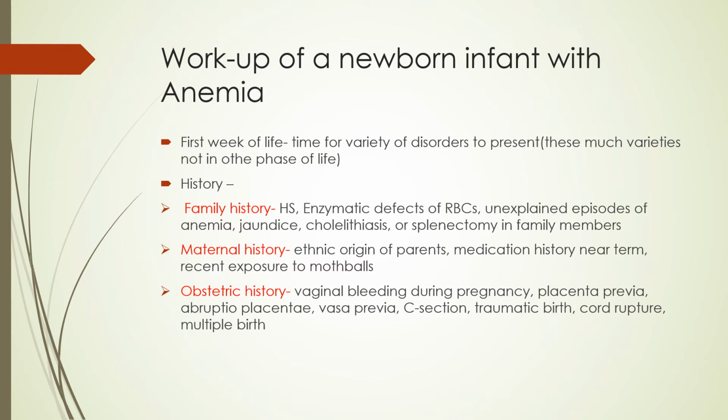Because traumatic birth, like a difficult breech delivery, may cause a rupture of intra-abdominal organs and that may cause an internal bleed and the child may be anemic. Then cord rupture and multiple births are also causes of bleeding from the fetal side. So we should inquire so that we can reach some cause of anemia.